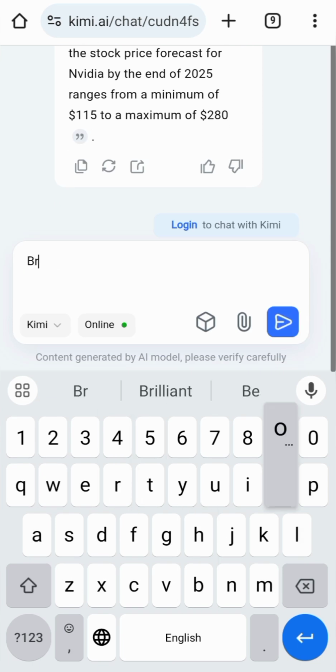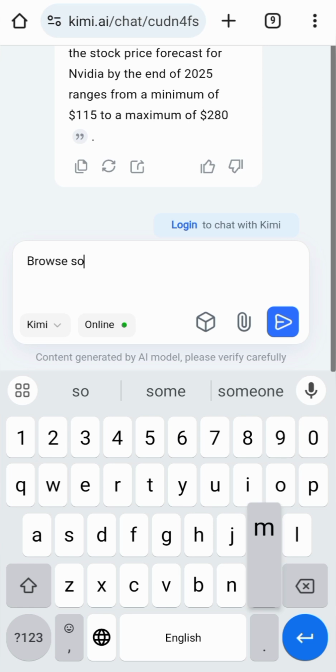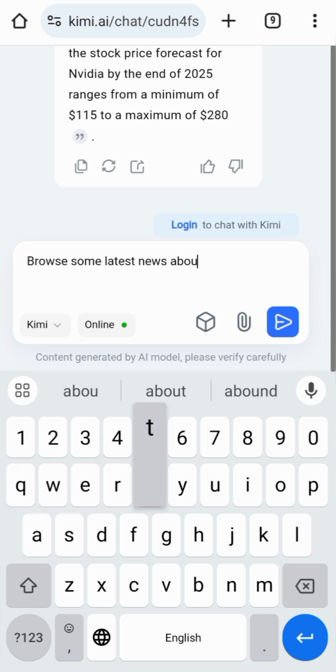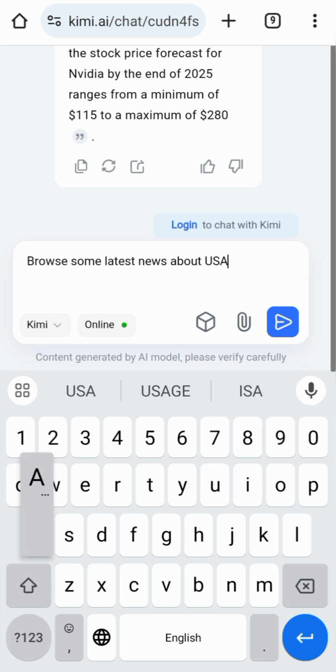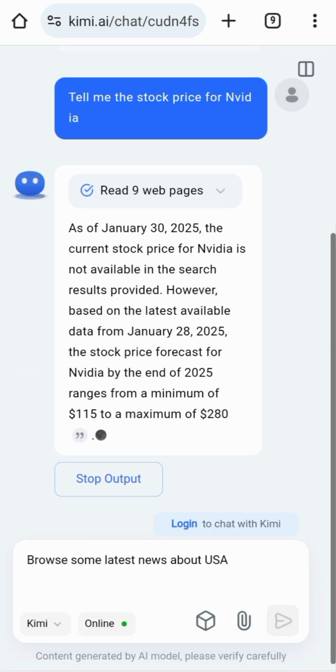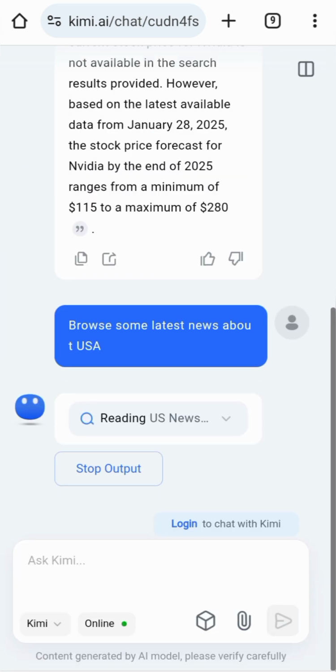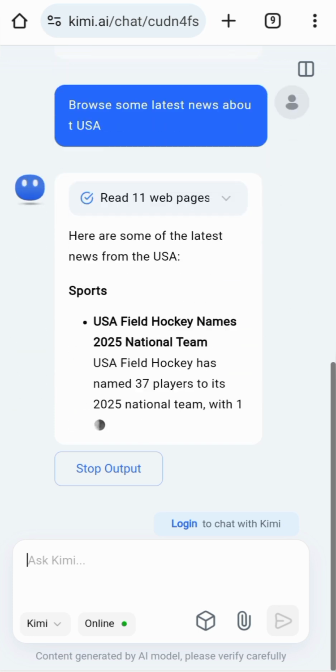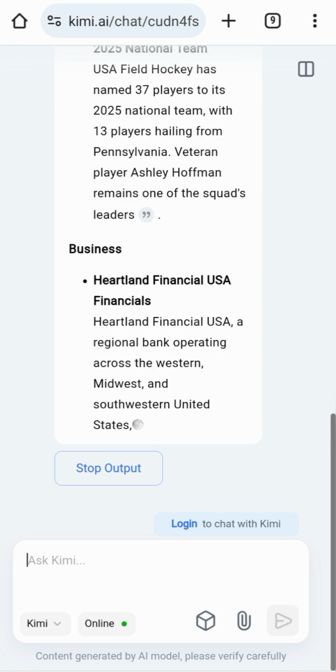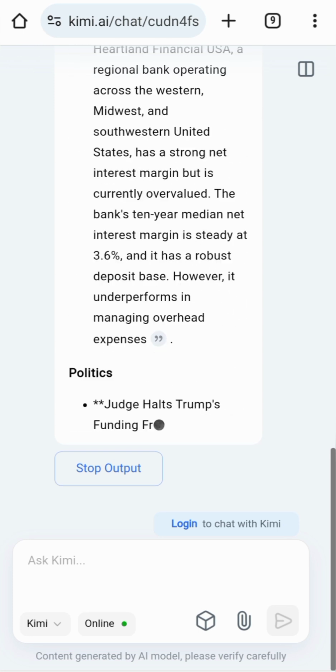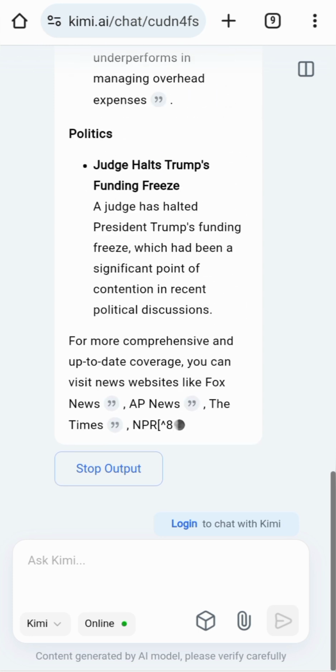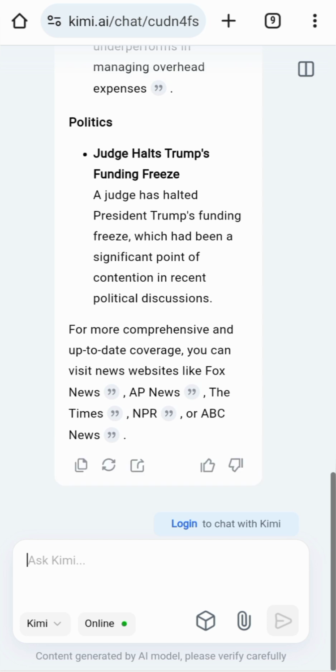Can you browse some latest news about USA? So let's see. Now it may be searching the internet and reading the US newspaper news. So you can see, it started with sports, then business, and then politics. So this is the model.